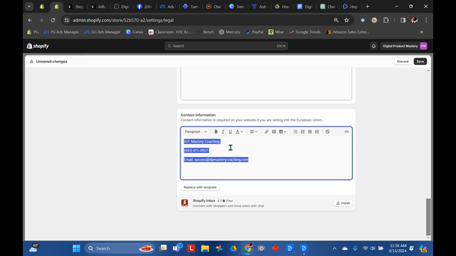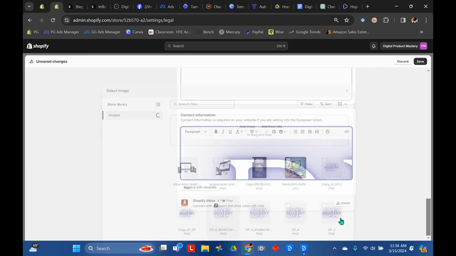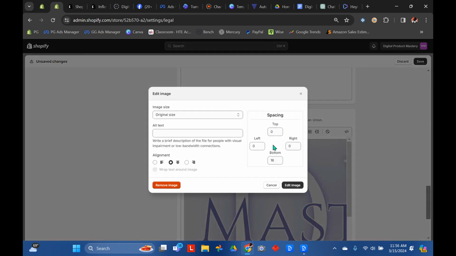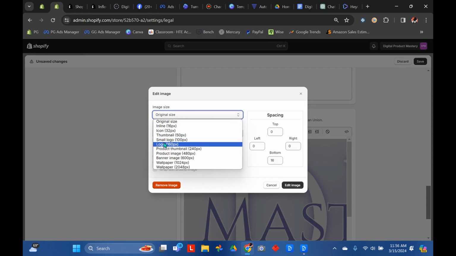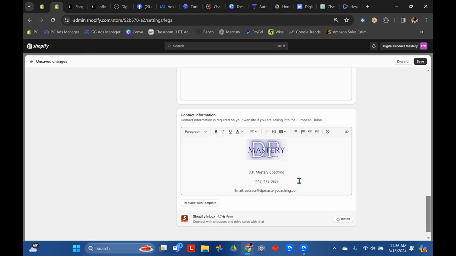So then you're going to want to center it up. And then come back to the top, hit enter to give you some space. Then go right here and put in your logo. Now it's going to be huge, so you're going to click on it to highlight it. Just click on it one time and it'll highlight it. Go back up here, click the image. Make sure it's centered, and then go up here and just go to logo. Click edit image, and there you have it. So then you click save.